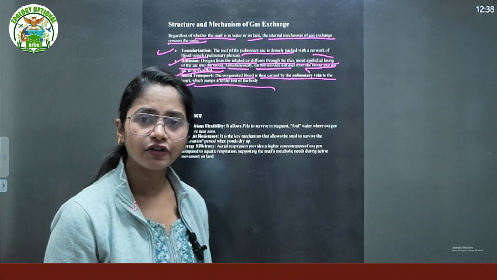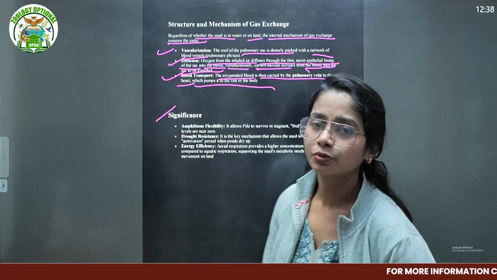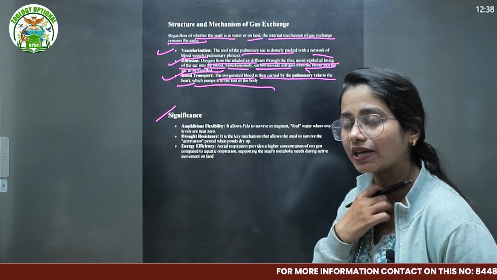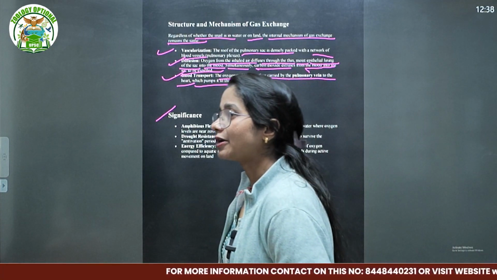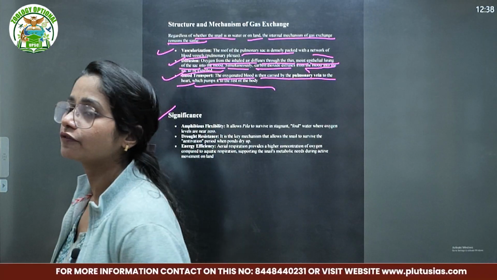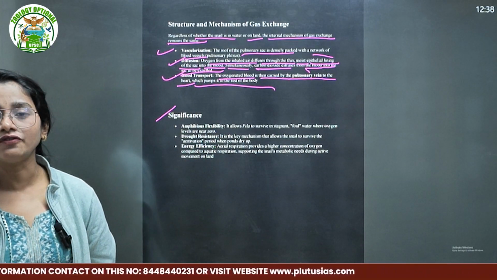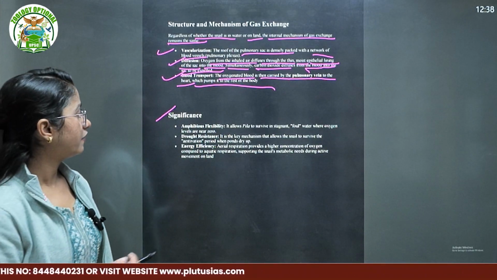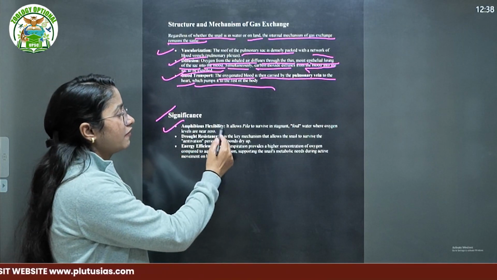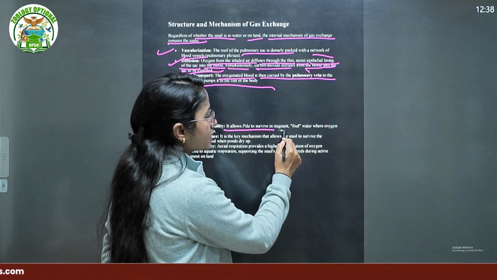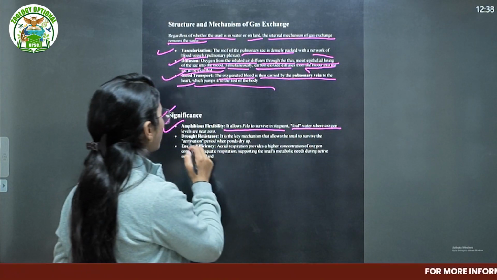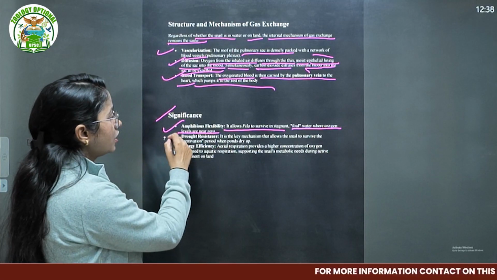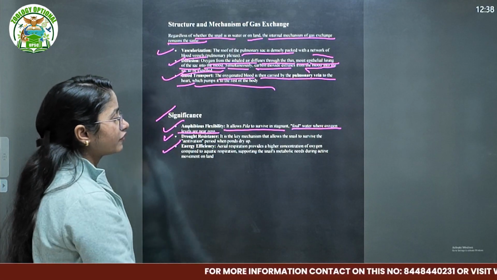Significance of respiration we know, but Pila shows that amphibious nature. So that means it helped in the survival. It is one of those providing good survival with that evolutionary development. And of course, amphibious flexibility है. Flexibility is it allows Pila to survive in stagnant foul water where oxygen levels are near zero. Drought resistance है and energy efficiency है.